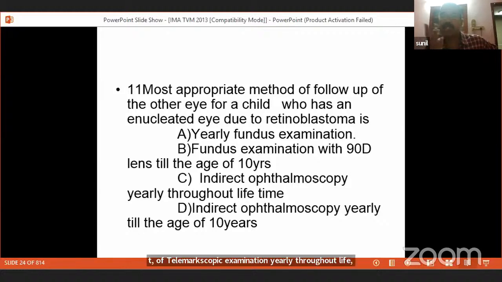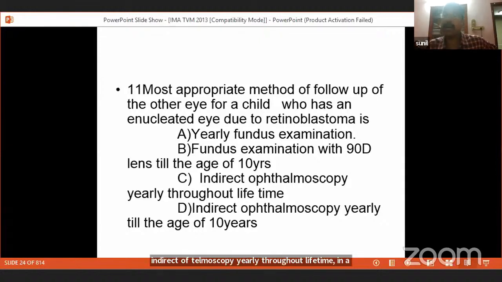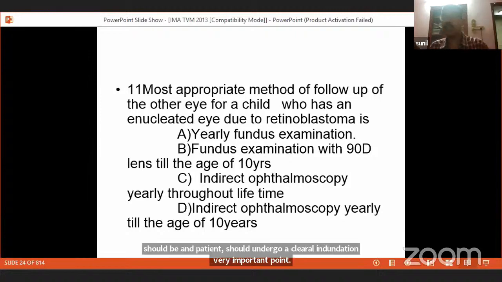You understood? Because this patient can develop an adult retinoblastoma. So if one eye is enucleated due to retinoblastoma, the other eye should be examined throughout lifetime with indirect ophthalmoscopy. And if you see the sentence of Parsons, it is indirect ophthalmoscopy yearly throughout lifetime in a fully dilated pupil. The pupil should be dilated and the patient should undergo scleral indentation. Very important point. Somebody has asked this question, somebody else sees this question, you look into this chapter and may come up with another question by asking this.